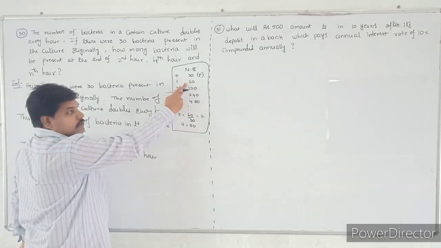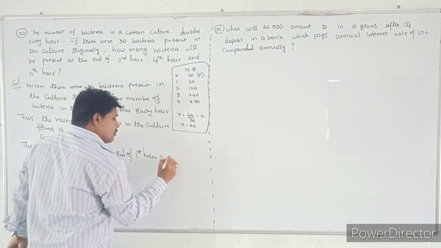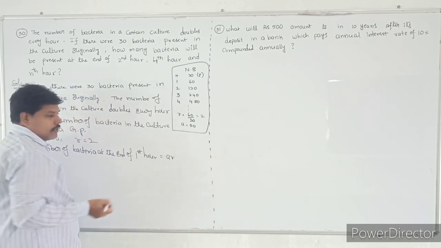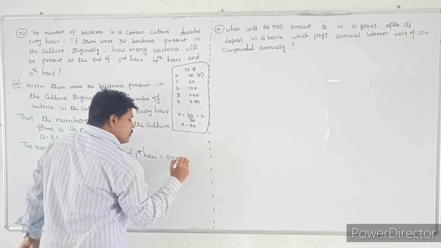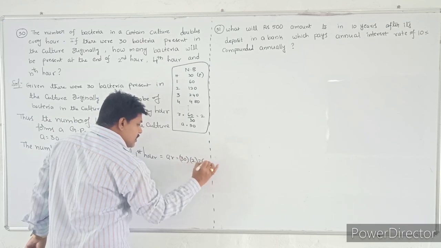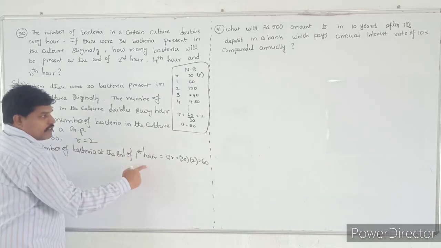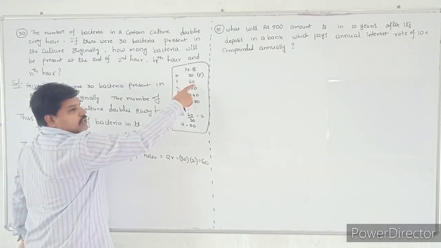Yes or no? So it is A, automatically it will become AR. That is equal to A, which is 30, into R value, which is 2. So that is 60. After the end of the first hour, it is the second term.